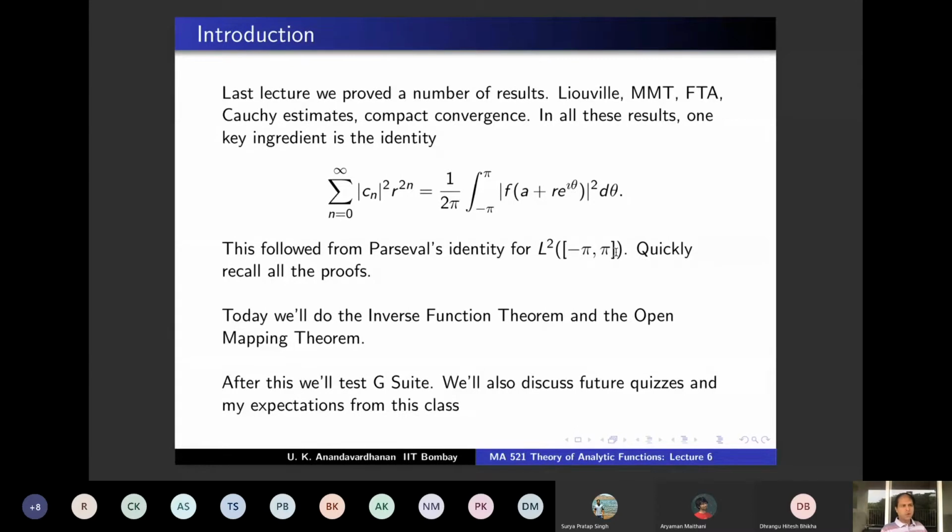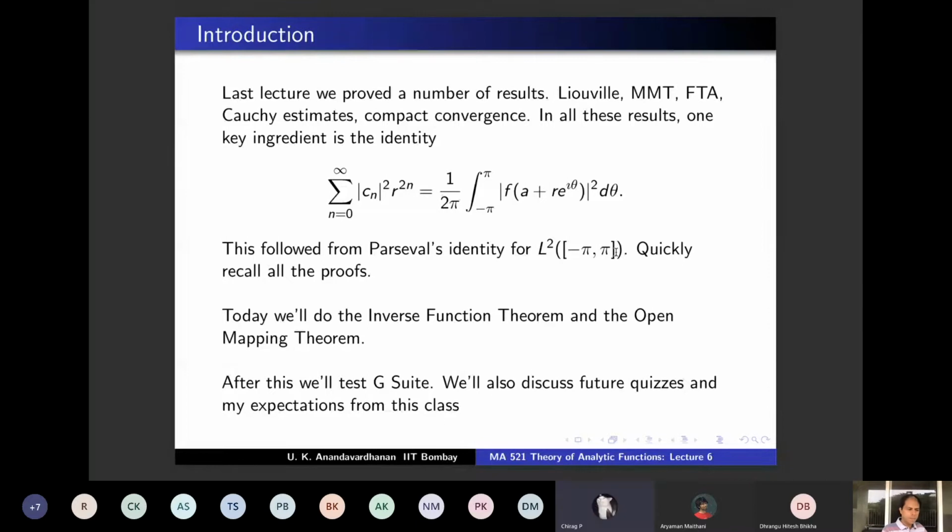It's important that you log into G Suite using your LDAP IIT ID. Otherwise, it will not be accessible. I don't want to allow access from private mails. It has to be an IIT thing. And yeah, somebody want to say something?